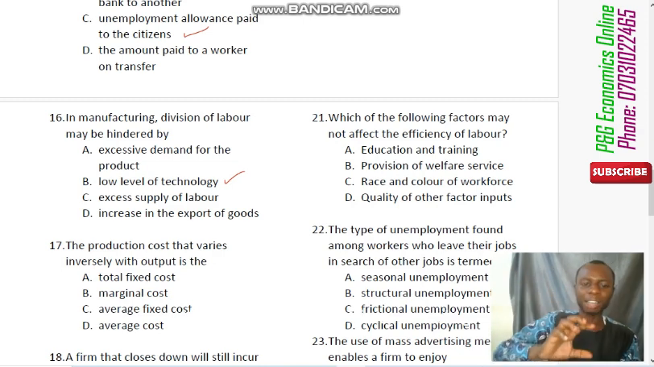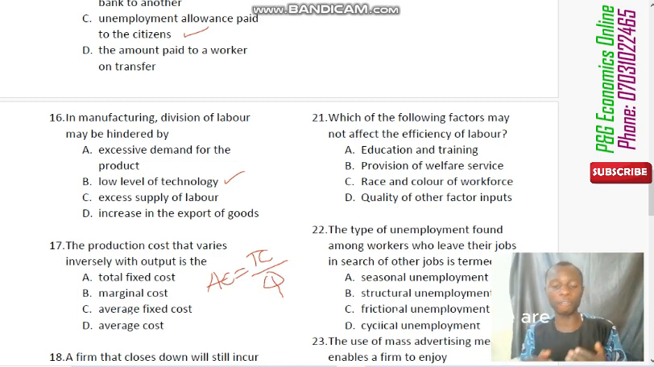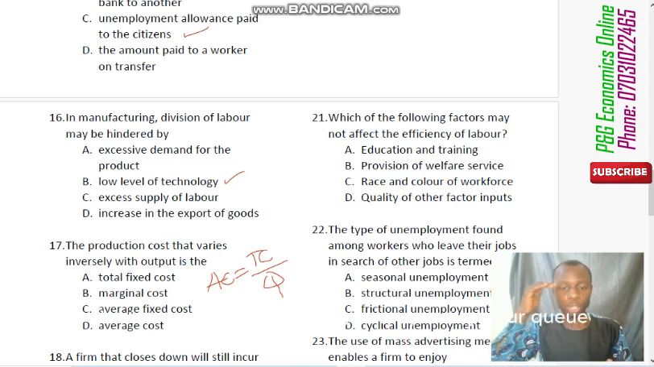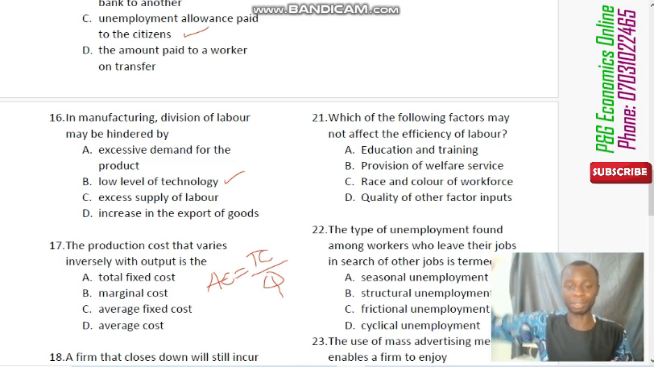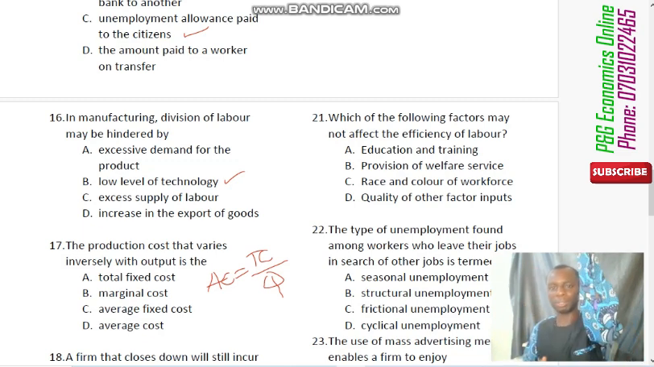That is, when output is increasing, it will be decreasing. Which among them? The correct answer there is average cost. Why? Because average cost equals total cost over quantity. Remember, total cost is where we have both the fixed cost and the variable cost. The fixed cost is not changing, but variable cost is changing. So the more you increase your quantity, your Q, output, the more you keep on increasing, you observe that your average cost will be falling. So when quantity is increasing, average cost is falling.